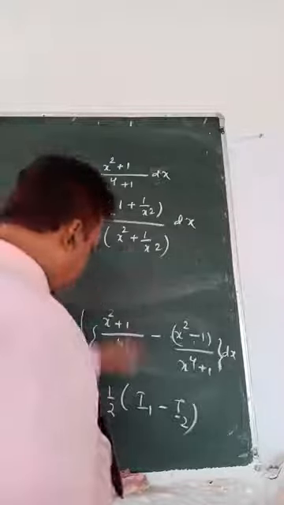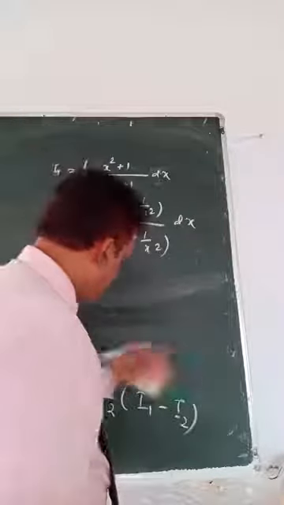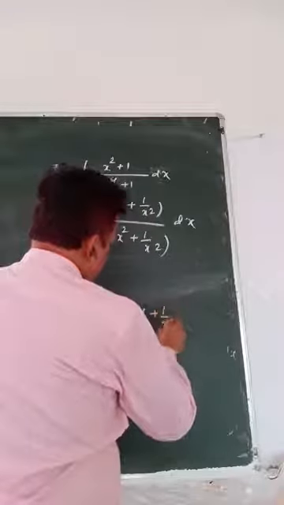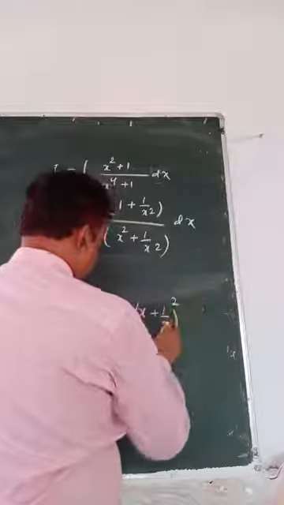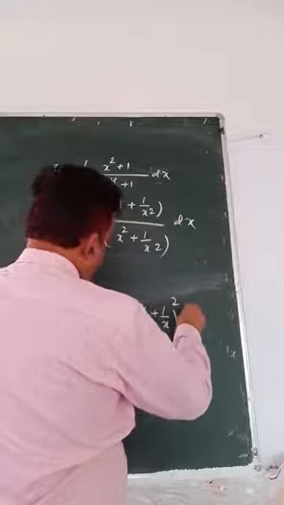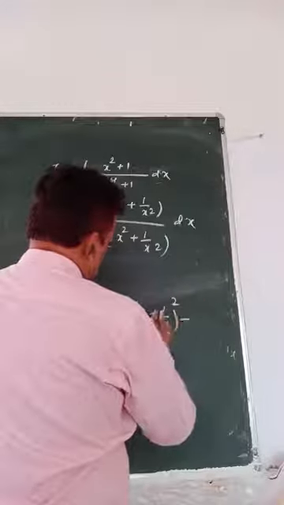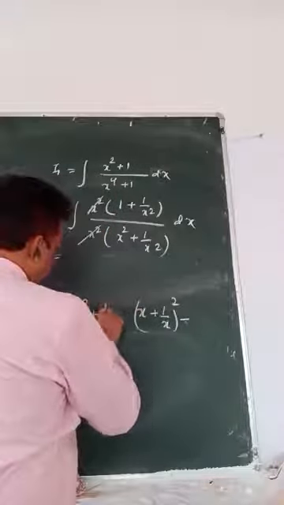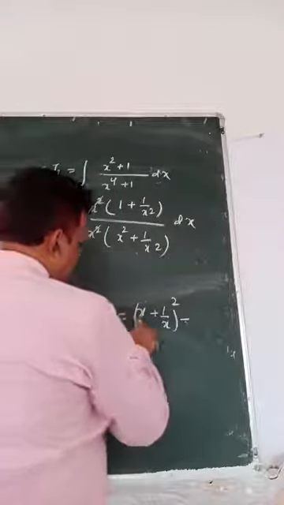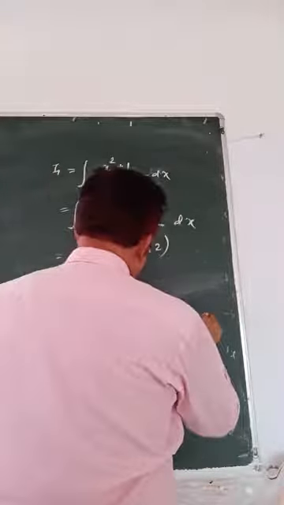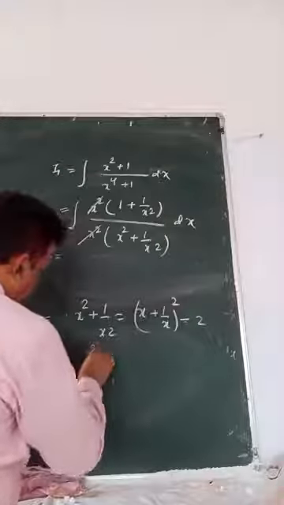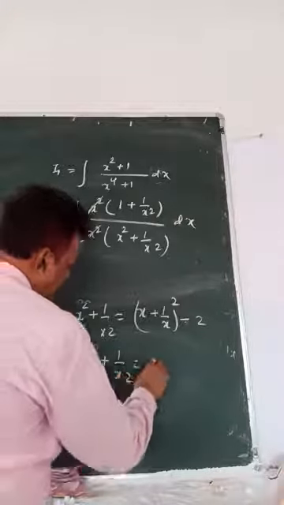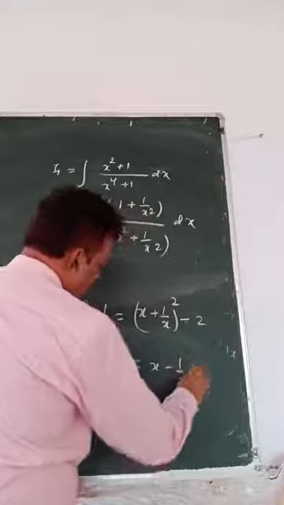Now here I had given you two formulas. I am reminding again: x square plus 1 by x square is x plus 1 by x whole square minus 2, and x square plus 1 by x square is x minus 1 by x whole square plus 2.